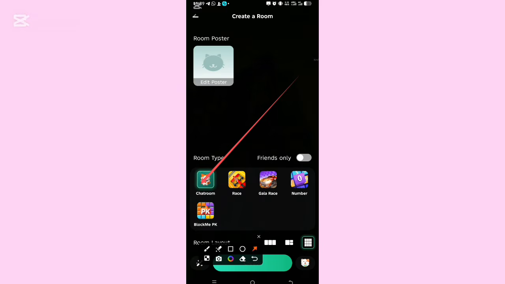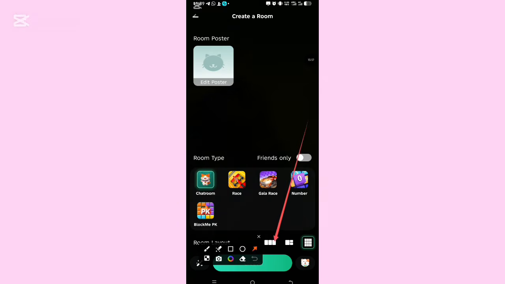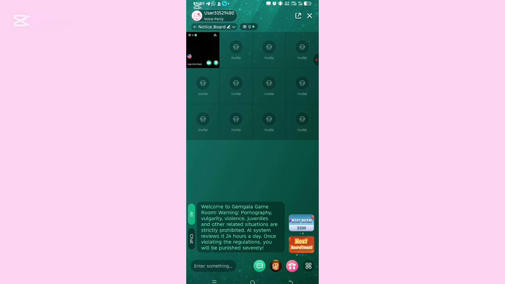Once you click on that chat room, it is going to show you: do you want 1 person, 2 persons, or 3 persons to be in a room with you? You will see this place I am pointing to now. Do you want 1 person, or do you want plenty of people to be in your room, which is that last one? Once you click on it, the next thing you will click is create. Once you click on create, it brings you here. So that means you have your own room.